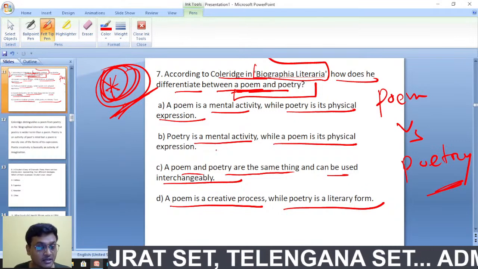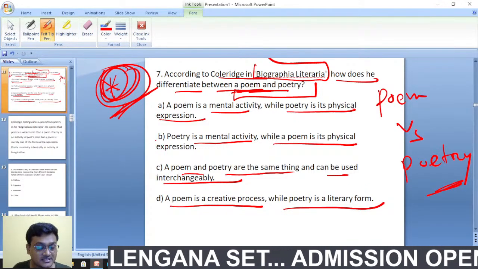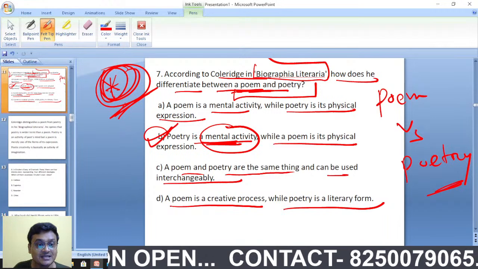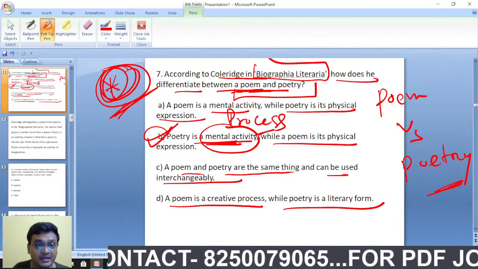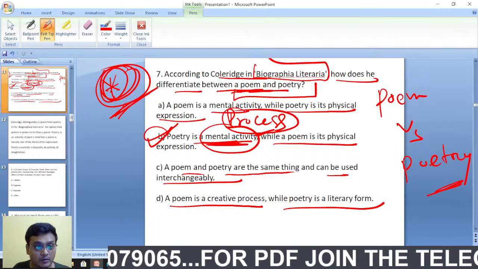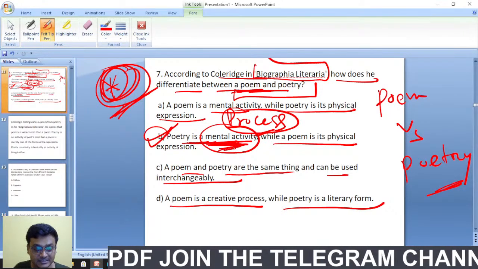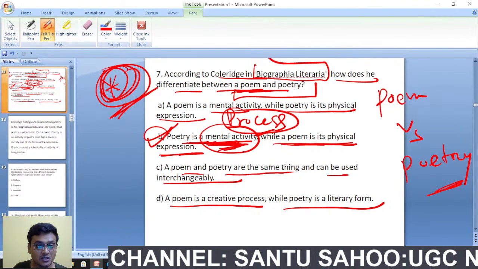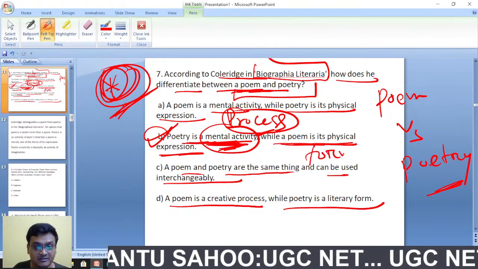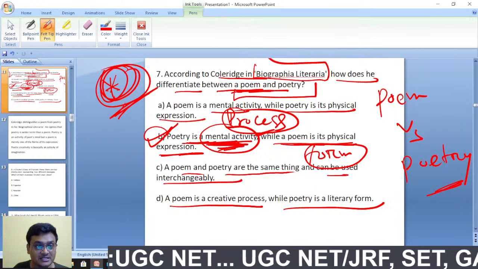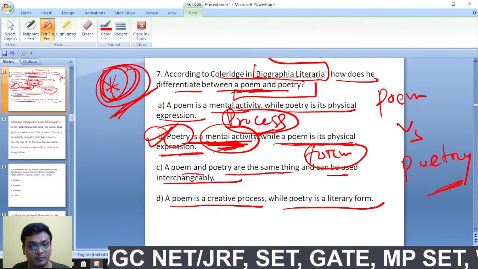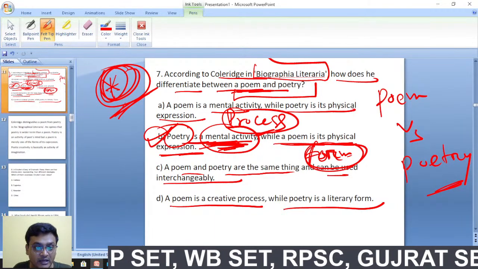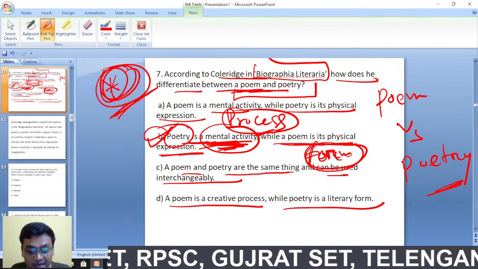Exactly. Fantastic. Incredible. This is the audacious attempt. Okay. So poetry is actually a mental activity, that is the process, the process of making a poem is actually poetry. Poetry is a mental activity, while a poem is actually its physical expression. Okay? Poem is actually a form, the form of expression, whereas the process is actually the poetry. That is, poetry is a mental activity while poem is its physical expression, and he has given this in Biographia Literaria.